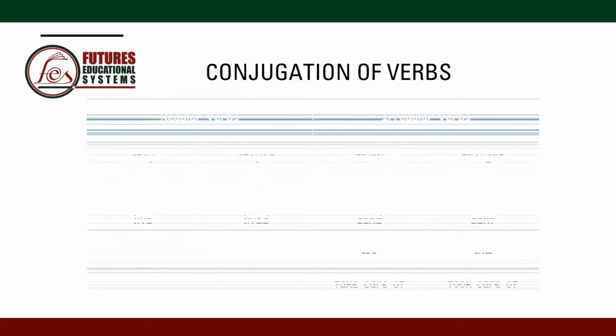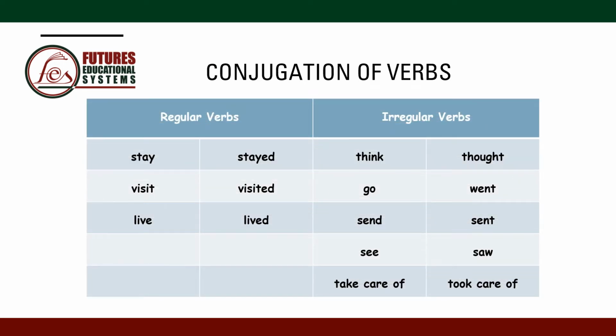Conjugation of verbs. We have regular verbs and irregular verbs. The regular verbs are the verbs that change in the past by adding ed or d or ied. But the irregular verbs don't follow a certain rule. As for the regular verbs, we have three verbs here.